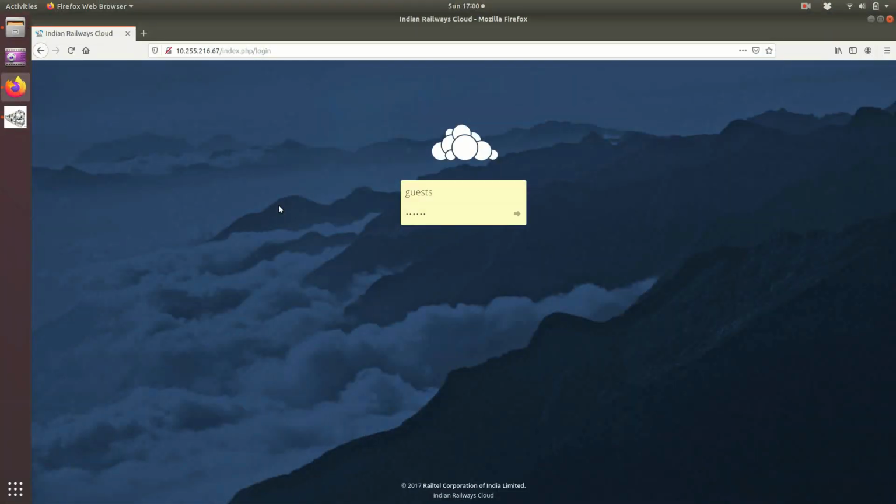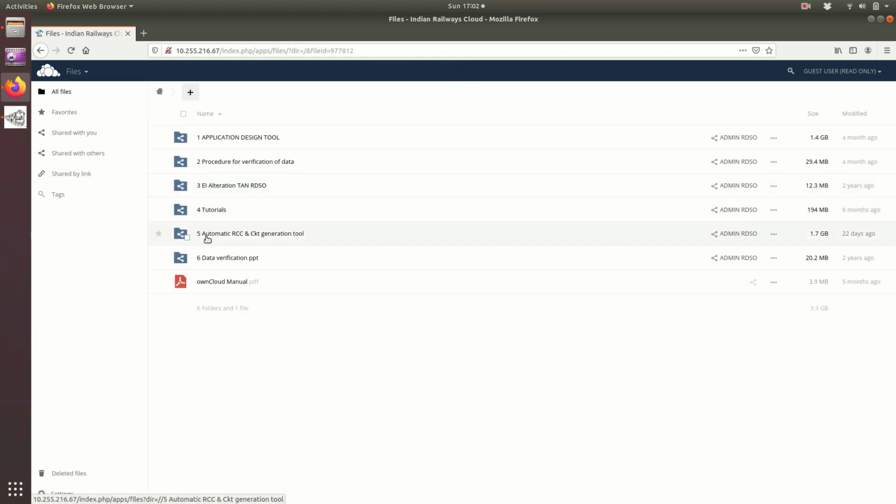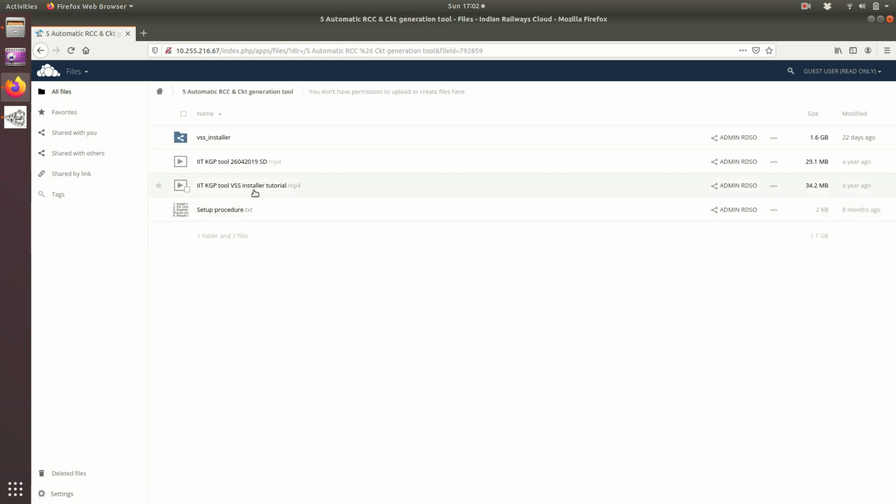The tool has been shared to zonal railways on this cloud. This is 10.255.216.67, and this can only be accessed from Railnet, and the username and password are given to the drawing office of your zonal railway. I have just logged in, and we can see that under number 5 there is a folder, automatic RCC and circuit generation tool. Here this tool has been uploaded, and it is being uploaded regularly.